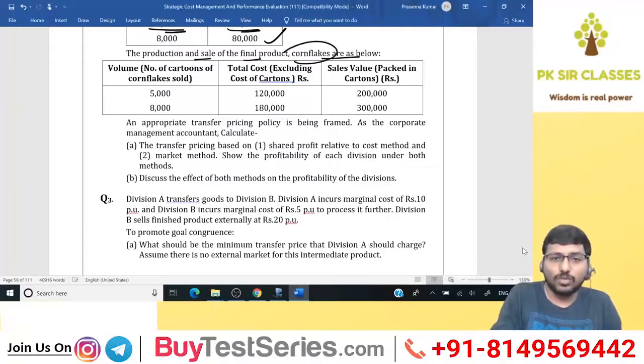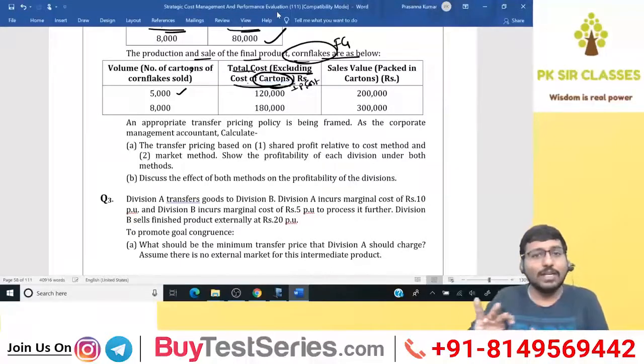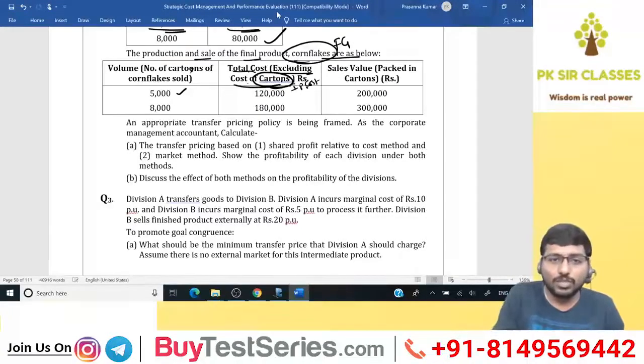Next. The production and sale of the final product, cornflakes, are as below. So this is your final product, or we can also call it a finished good. So volume, number of cartons of cornflakes sold, 5,000. Total cost excluding the cost of cartons. Cost of cartons is nothing but the intermediate product purchase cost, correct? Excluding means total cost excluding cost of cartons means you have excluded the intermediate product purchase cost, which means these two are what cost?